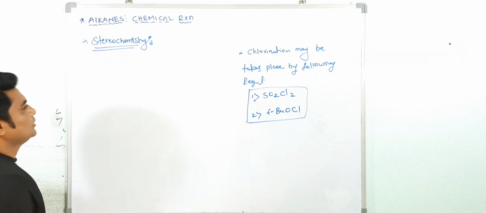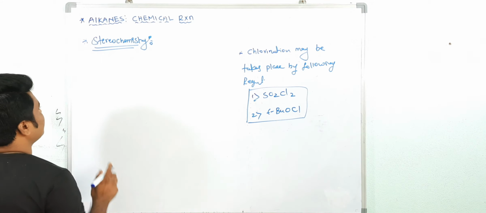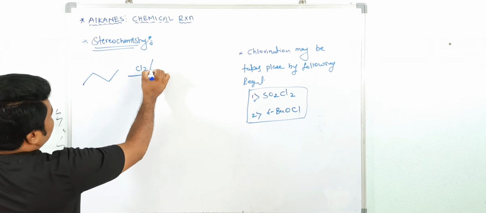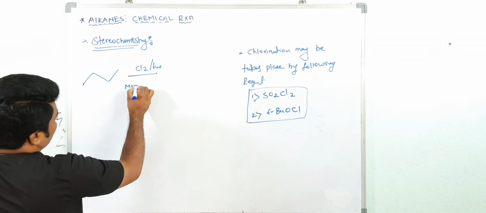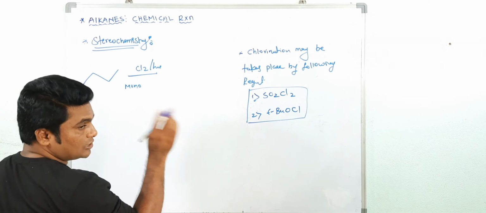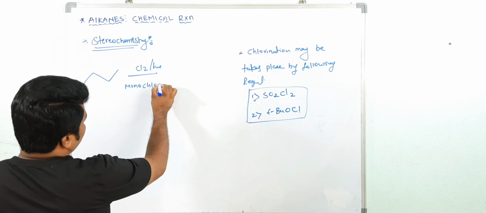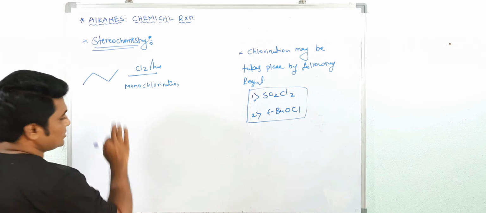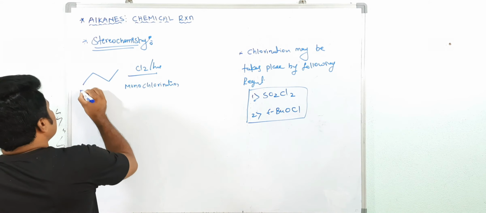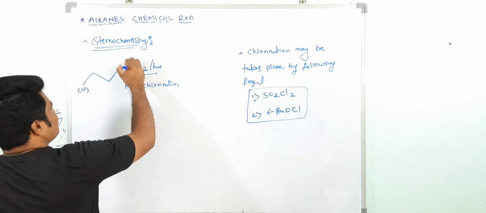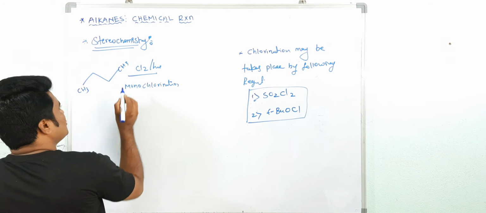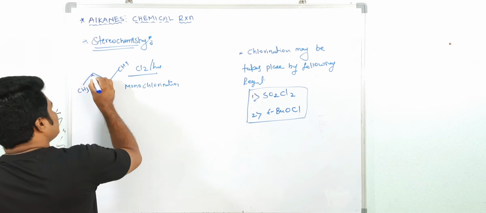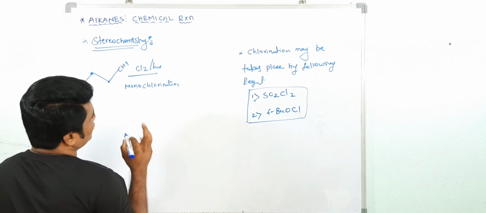Now see what the stereochemistry is here. Suppose I am taking this compound. If we do the chlorination, this is monochlorination only; the reaction will stop at monochlorination. Based on this concept, there is an integer question in JEE Advanced. First, let me explain. These two CH3 are the same, so chlorination may take place at this point or this point, and you will get the same product. And here also these two CH2 are the same. Only two products are possible.